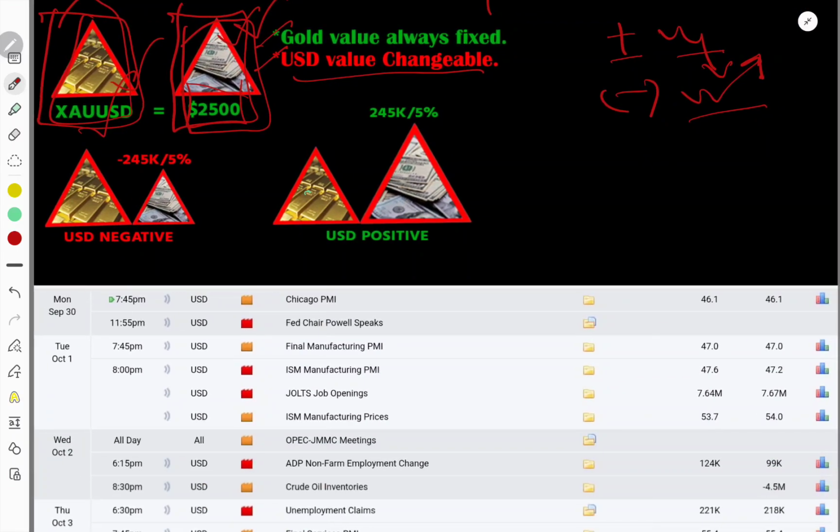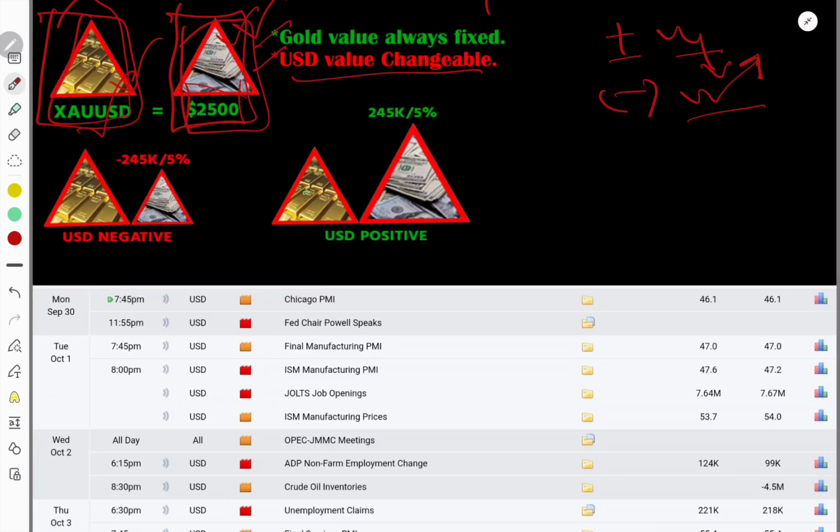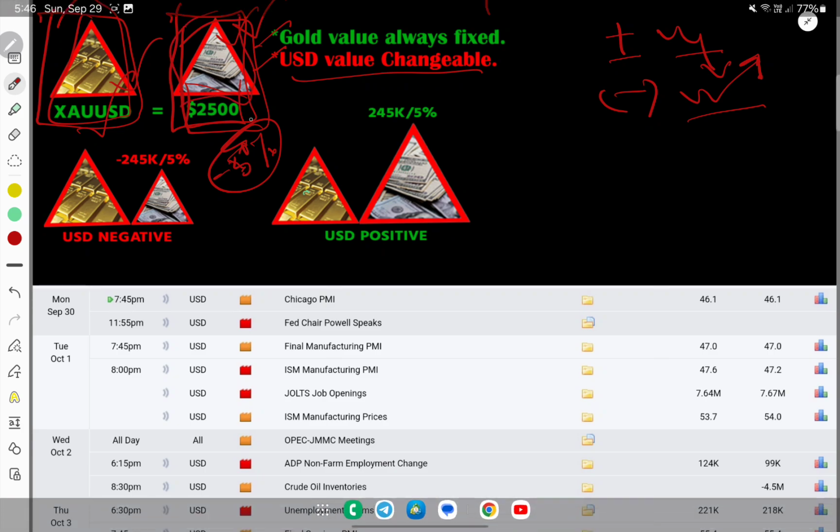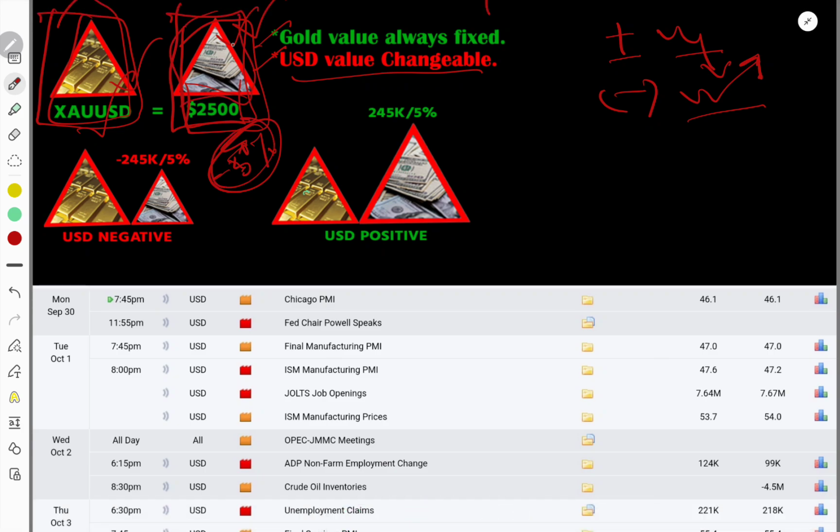So if USD news comes with -5% data, and it is lower than the previous value, that means gold is strong and the United States dollar is weak. Previously we bought one gold bar for 2500 USD.